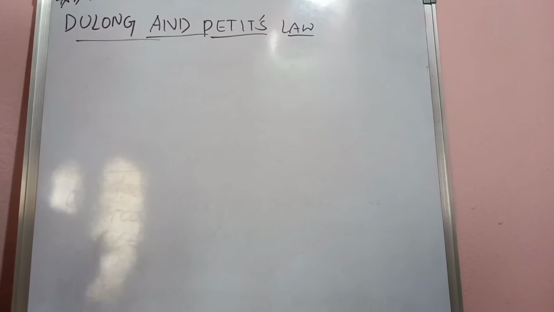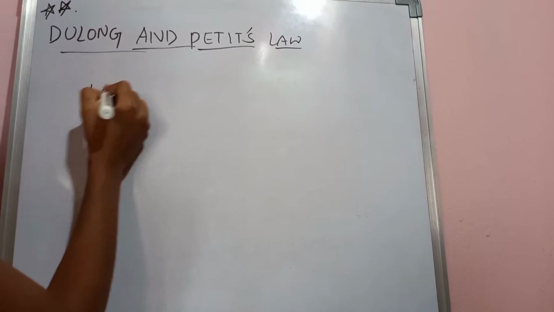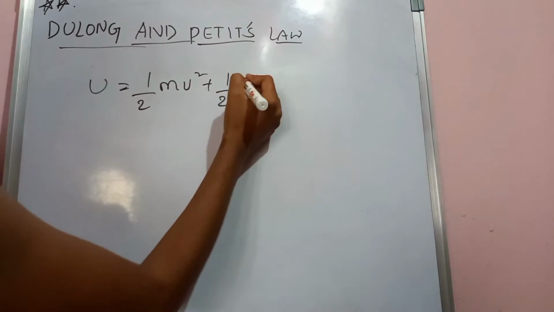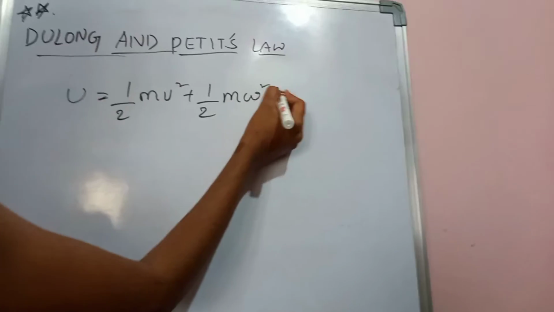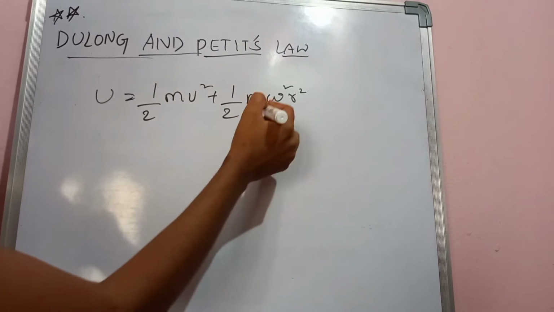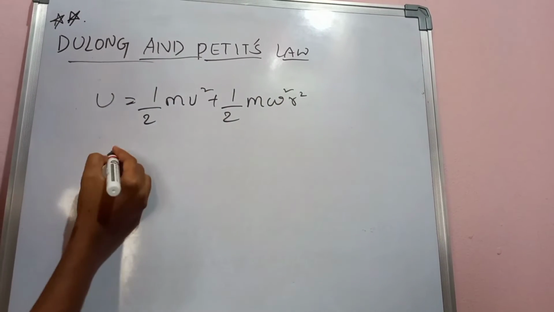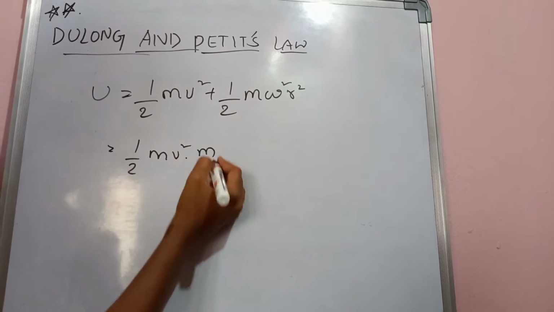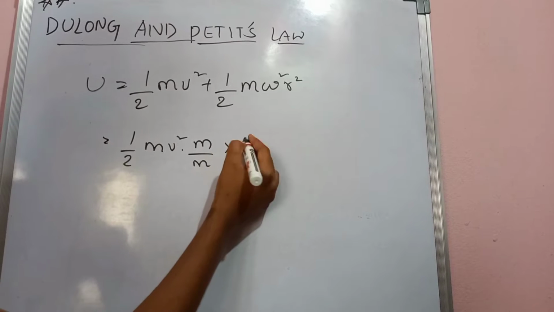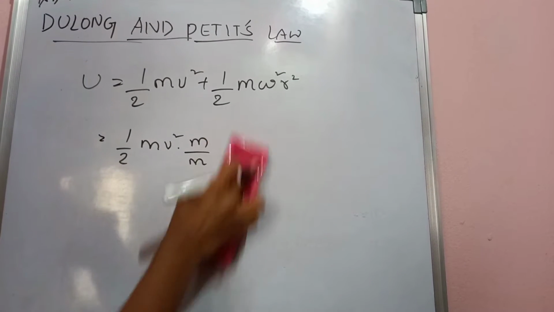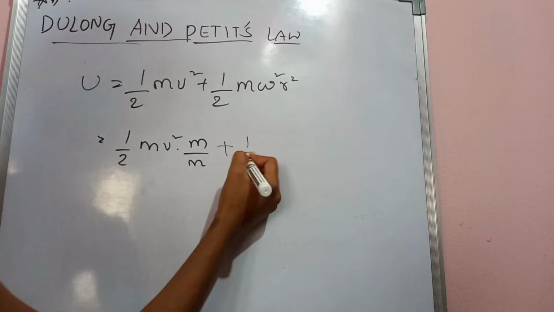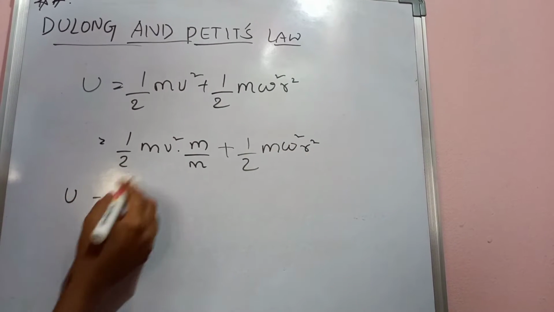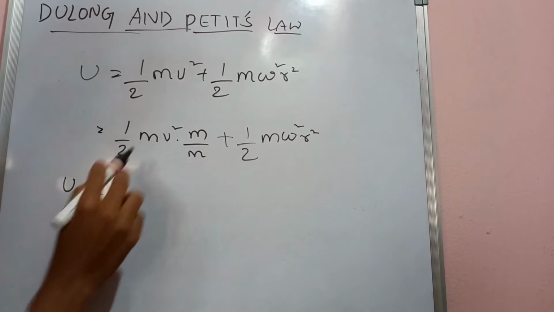Let us derive an expression for the energy U. That is U equal to half mv square plus half m omega square r square. Here this is the kinetic energy and this is the potential energy. So half into mv square, here I am multiplying with m by m, plus half m omega square r square.